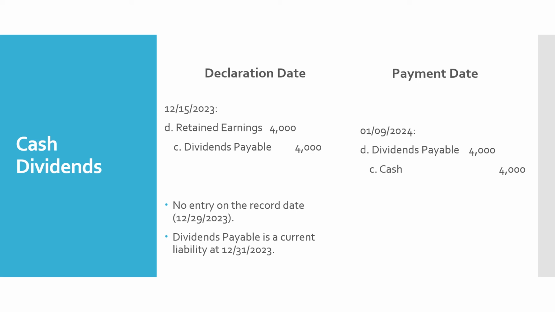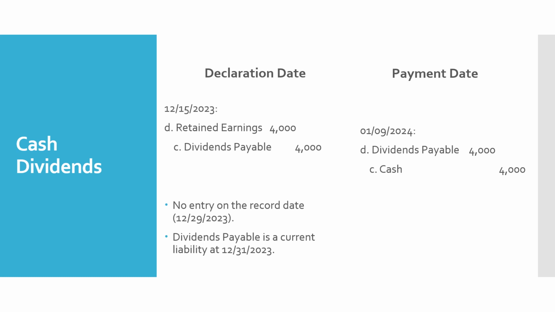So recall that our declaration date is in 2023, and our payment date in this situation is in 2024, which means that the dividends payable account is going to be on our books at the end of 2023. So it will be reported as a current liability on our December 31, 2023 balance sheet.